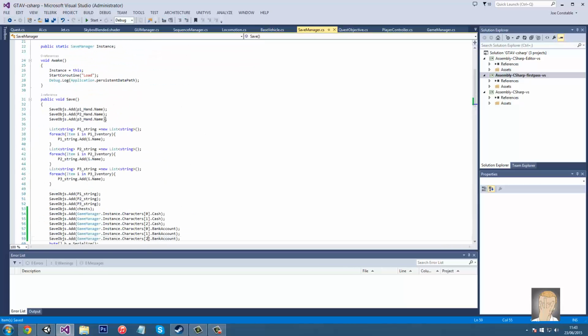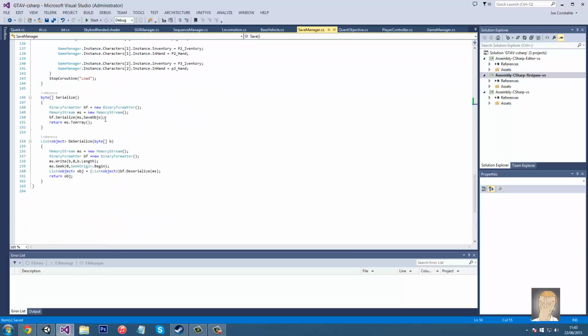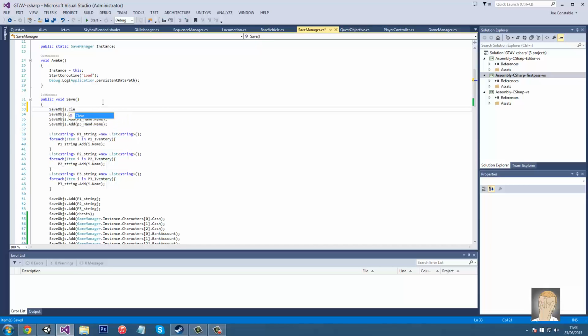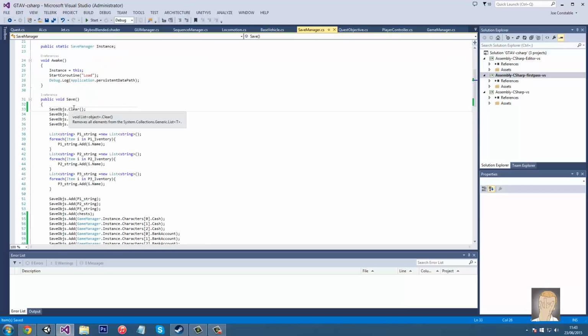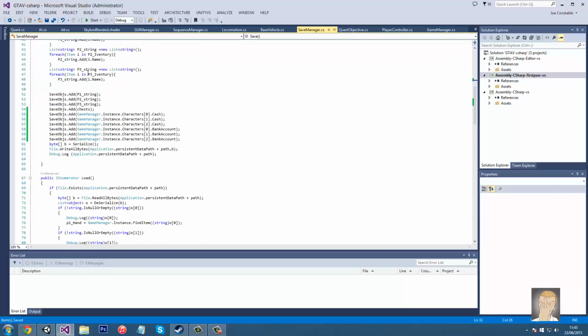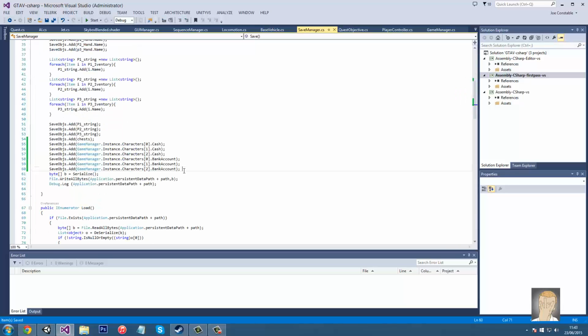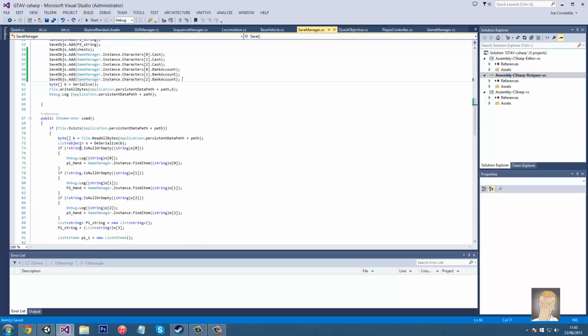I noticed something here that I probably should have done before. At the top of save, we should have save objs.clear. The reason is because if we save it multiple times, it will try to save the same variables over and over and over, and we obviously don't want that. So we're going to put save objs.clear at the top of save.